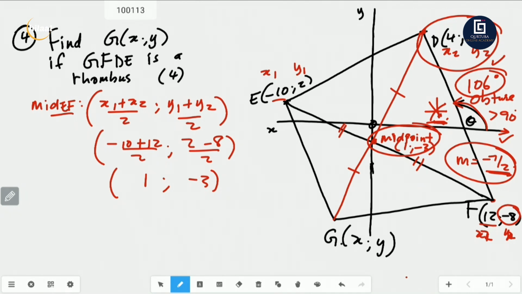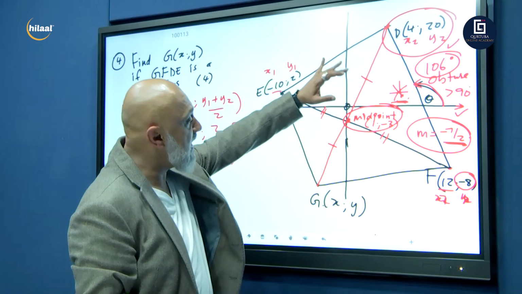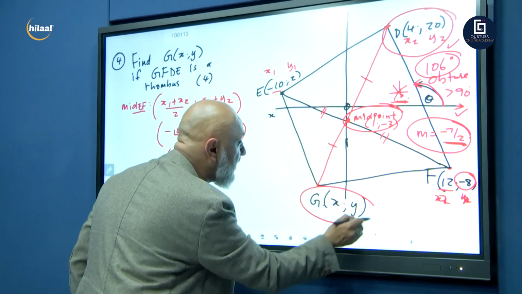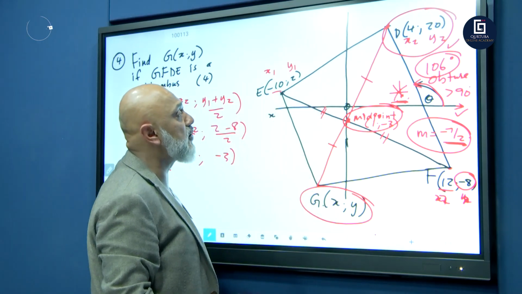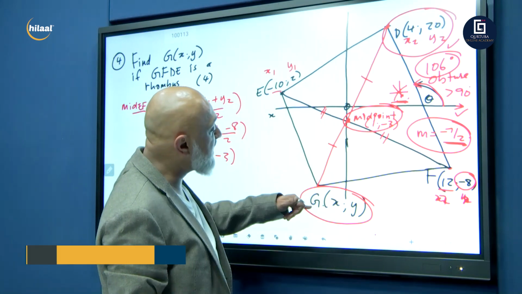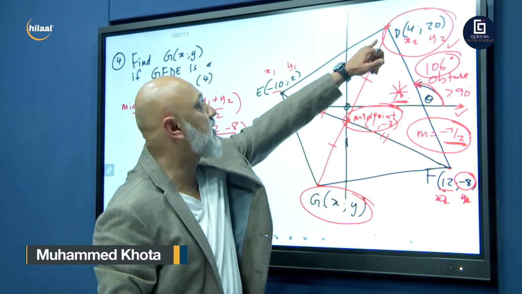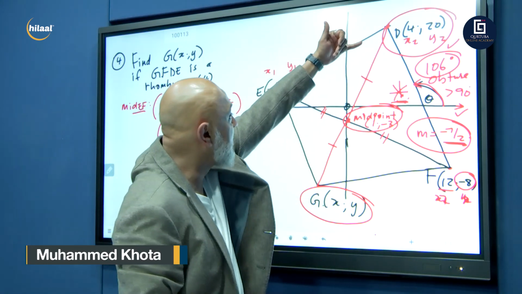So it's not on your y-axis. It's 1 and negative 3. Now we need to find G's coordinates. And how do we find G's coordinates, guys? We got the midpoint. We got point D on the line.